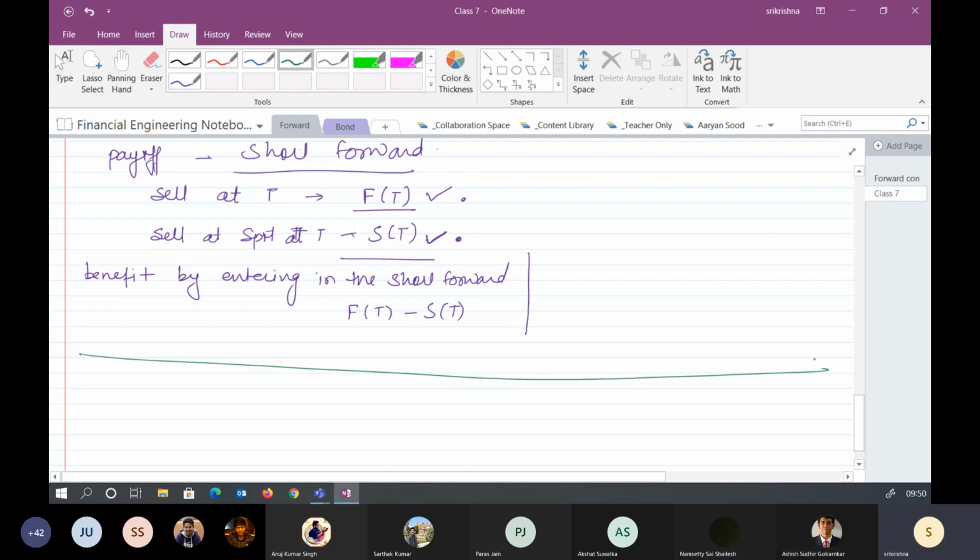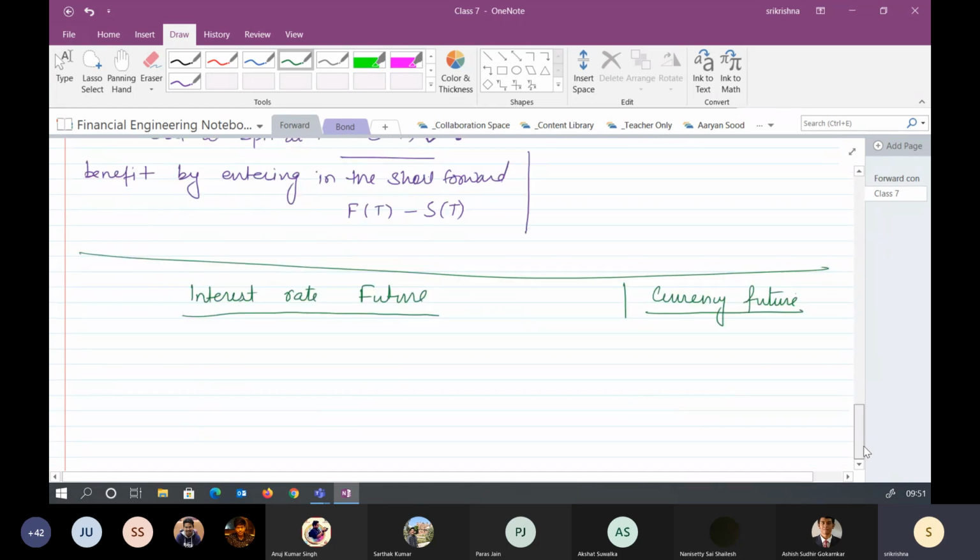Next, let's start with the interest rate future. And there is another one, which is the currency future. Currency future covers a big topic which we will talk about later. Let's try to understand the interest rate future.